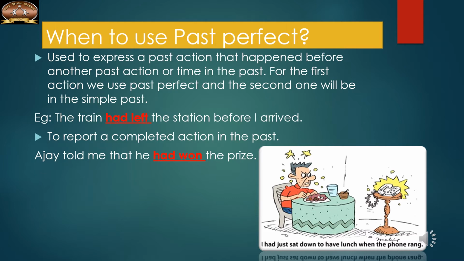Now, to report a completed action in the past. It is just like simple past tense, but usually we use it in reported speech. If in the direct speech it is in the simple past tense, while changing it into reported speech we will be using the past perfect. See, Ajay told me that he had won the prize.